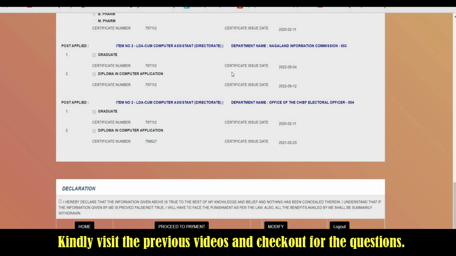Sir, I have put the HSLC certificate number for the marksheet certificate number. Is it wrong or correct? Do we need to put the provisional certificate number or the marksheet certificate number? If you have the certificate number of your HSLC, then it's okay, you can enter that one. Likewise, for your graduation, you can also enter your marksheet certificate number. There is nothing to worry about this one. It should only match with your certificate.